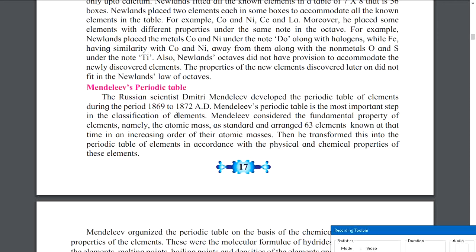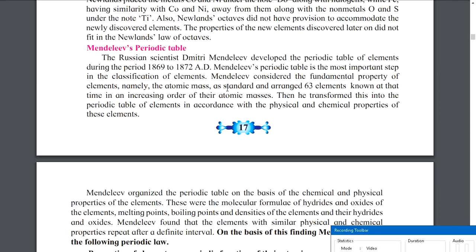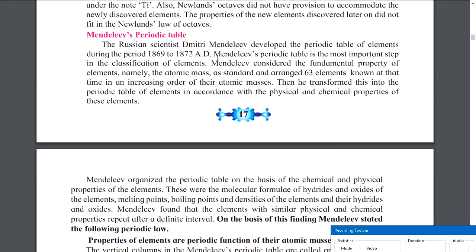Then Mendeleev, a Russian scientist, Dmitry Mendeleev, developed the periodic table of elements over a period of 3 years. He actually took 3 years to develop Mendeleev's periodic table. And it is said by scientists that it is the most important step in the classification of elements, because till now no one had classified the elements properly. So now let us read about it.